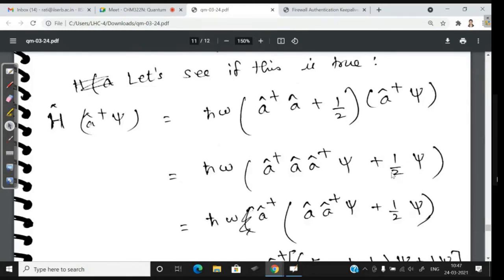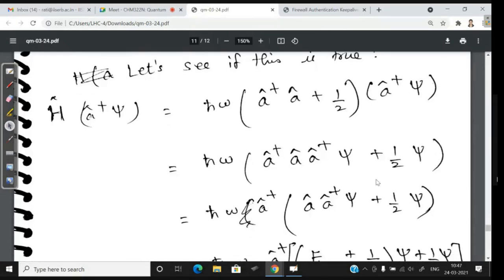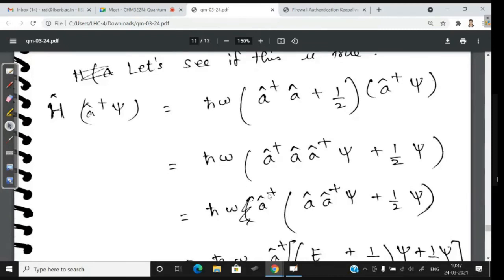There is a dagger here, okay? There's a typo, right? So half into A dagger psi. Then I'm taking the A dagger outside and I'm getting A dagger psi. I'm not changing the position, right? The order remains the same. Please make sure, in quantum mechanics, the order of the operators is very important.